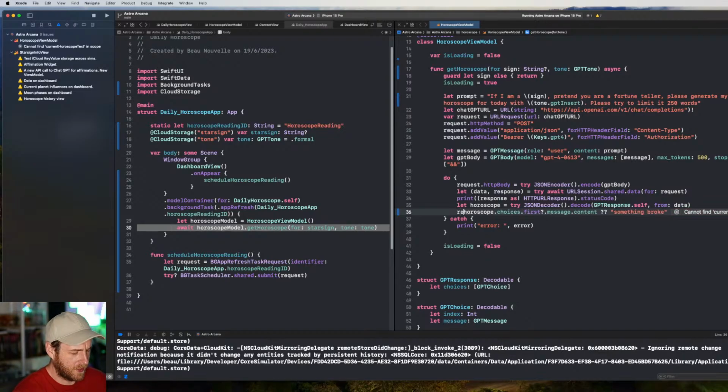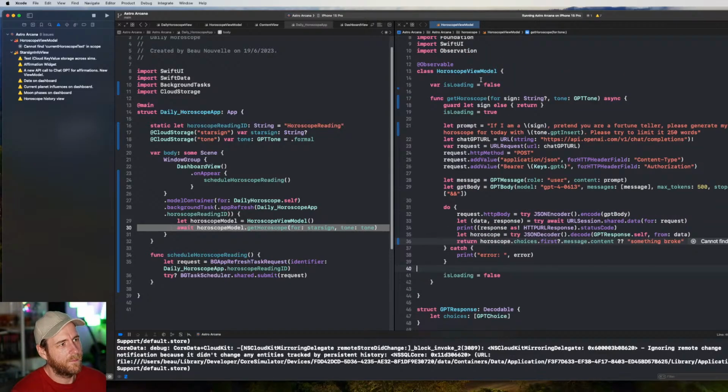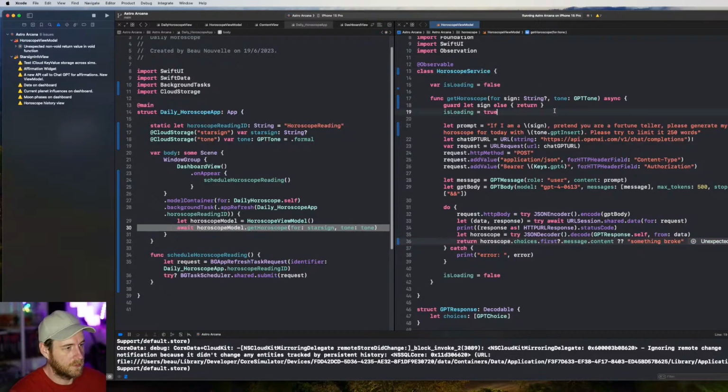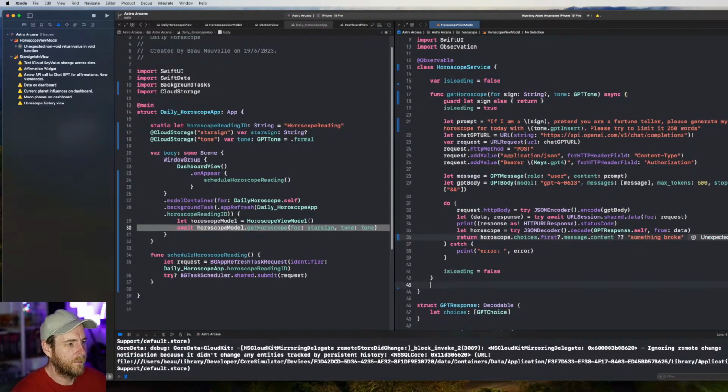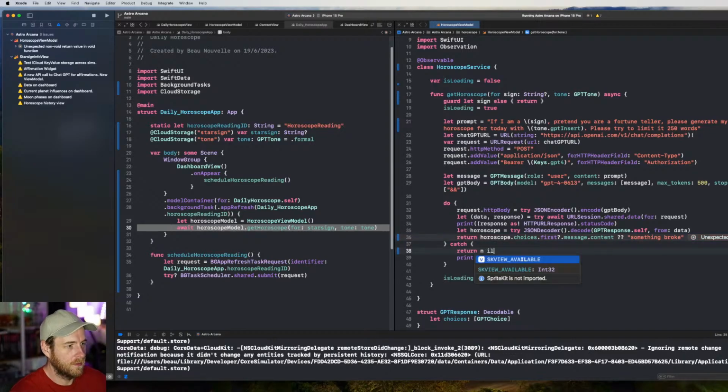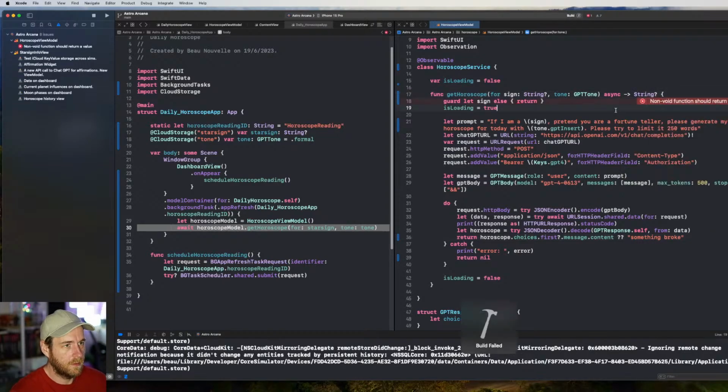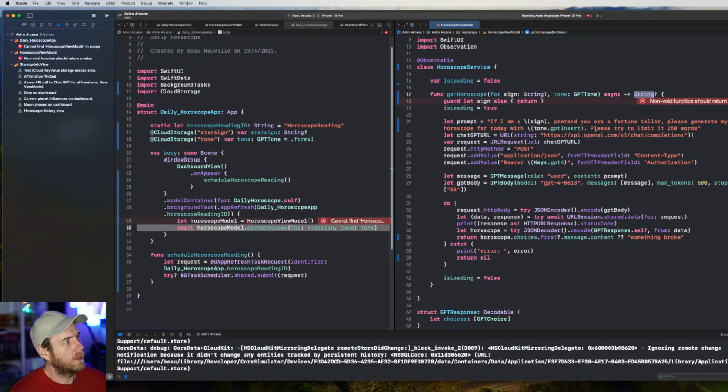Okay, we're going to change a couple of things in the app. I think this makes more sense. Instead of calling it a view model, we'll just call it model or horoscope service, because that pretty much is the networking stuff, right? And if we do a return here, and then on the catch, when something fails, we can return nil. Let's put the error up here. And then what I'll do is string. But what we'll do is we'll change this to the...